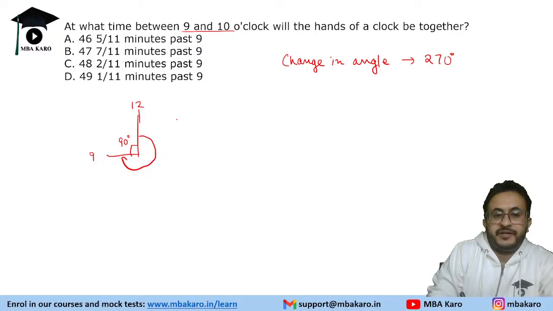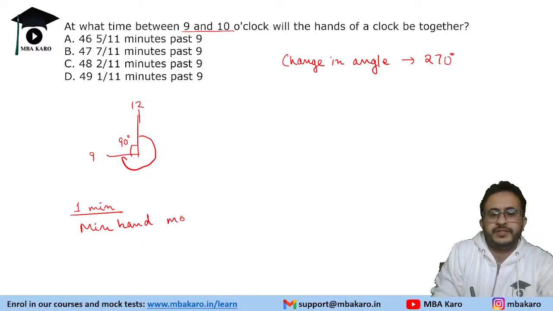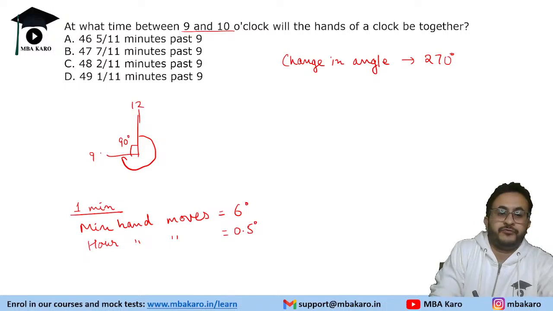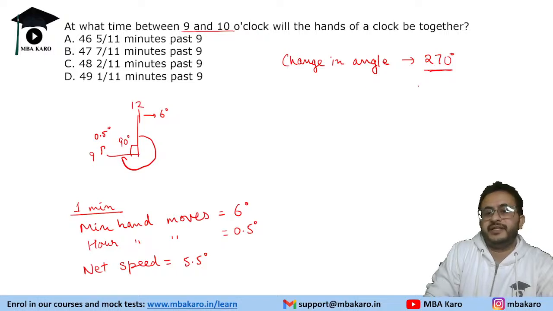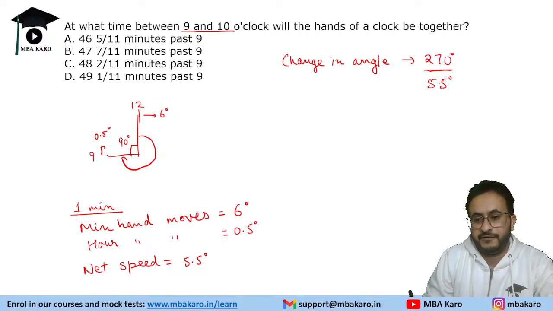So the change in angle is 270 degrees, and in 1 minute, the minute hand moves 6 degrees and the hour hand moves by 0.5 degrees. So both of them are moving forward, one at the rate of 0.5 and the other at the rate of 6 degrees per minute. So the net speed, or the relative speed, is 5.5 degrees per minute. You have to cover 270 degrees and the speed is 5.5 degrees per minute. So 270 divided by 5.5.